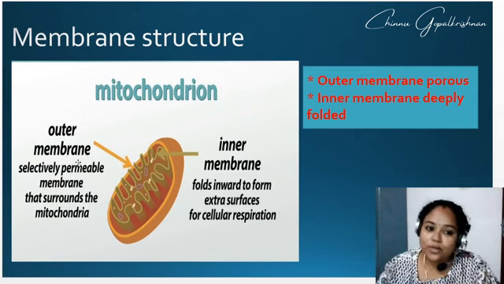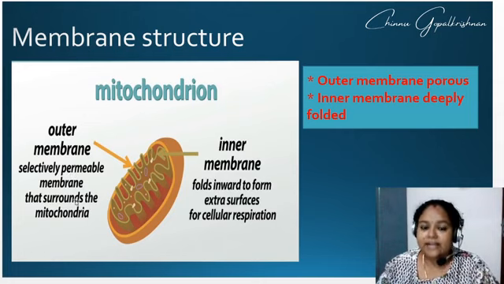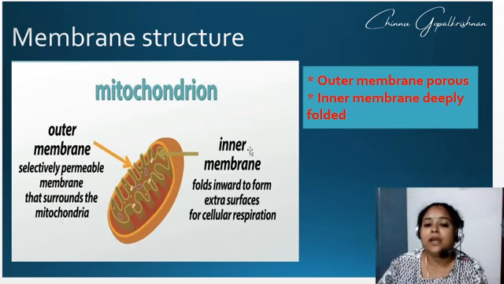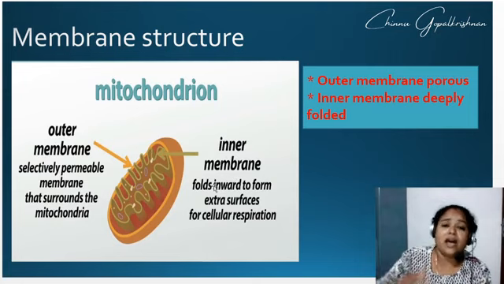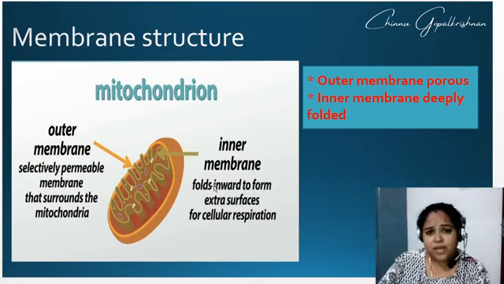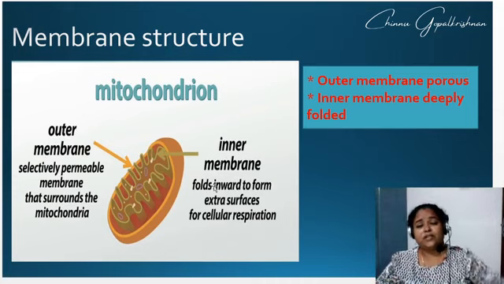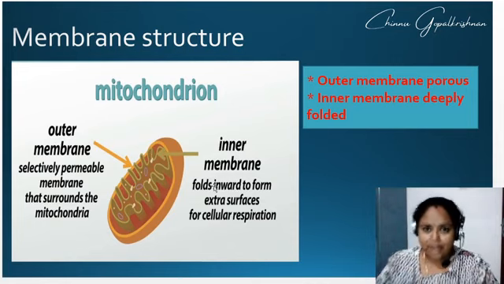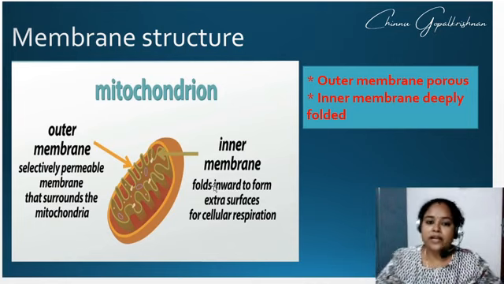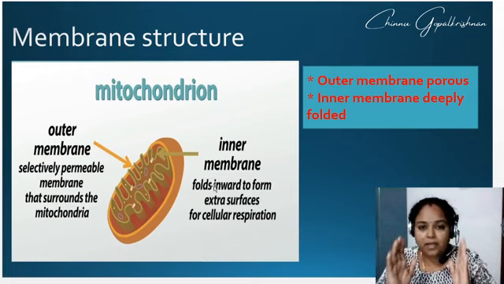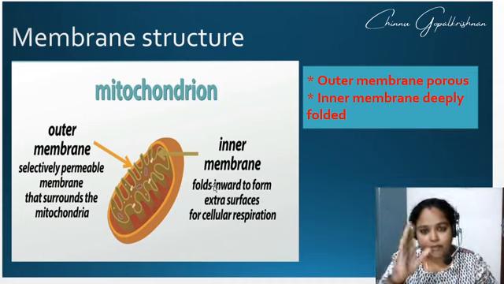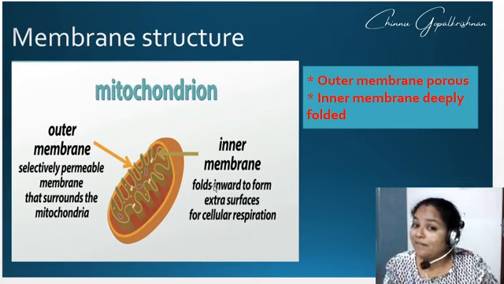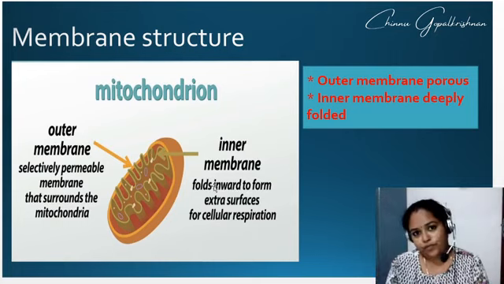So oxygen and glucose will be selectively entering within the mitochondria, and then it will be going to the inner membrane. What happens in the inner membrane? So inner membrane, you are having many folded structures. Remember in your 7th standard you studied about your small intestine. Your small intestine itself is 6.5 meters long. That long small intestine is well coiled within your tummy area and it has been packed. How? It is because of the folding. What is it helping in? So it is helping in increasing the surface area so that the absorption of the food can take place.